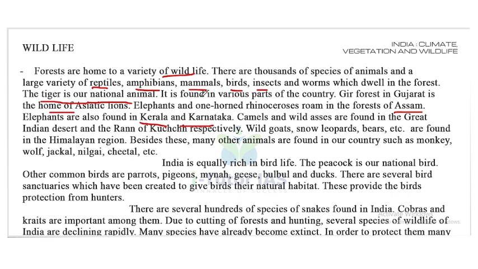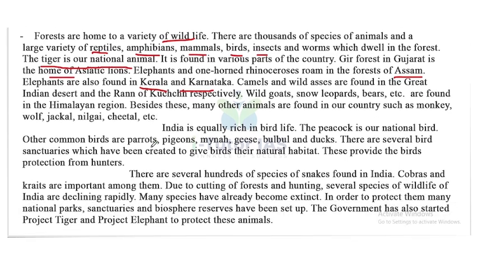First one is about the lion. Gir forest in Gujarat is the home of Asiatic lions. Then elephants and one-horned rhinoceros roam in the forests of Assam. And elephants are also found in Kerala and Karnataka. Now camels are found in the Indian desert and wild asses are found in the Rann of Kutch region. Also the wild goats, snow leopards, bears, etc. are found in Himalayan regions. Okay, now moving forward.